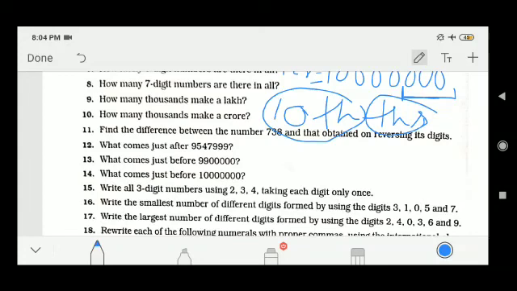Similarly, write the smallest number of different digits formed by using 3, 1, 5, 0, 5, 7. So for the smallest number, my friends, the best is 1, 0, 3, 5, 7. If I put 0 at the first, then it will not form a proper number. So for that, this is the smallest number.